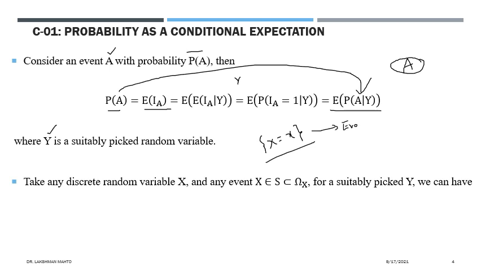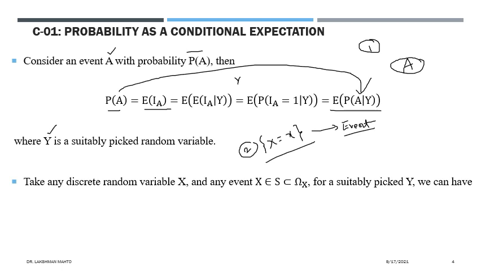This is a different approach, directly borrowed from the definition of a random variable. This one is the second approach, and that one is the first approach. So we take an event this way: any event S which contains a few values of the random variable.